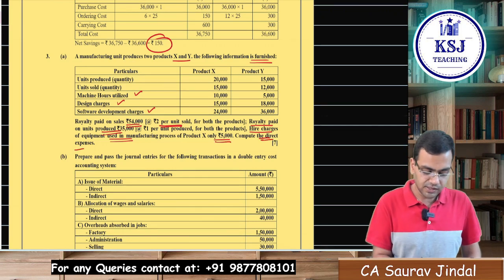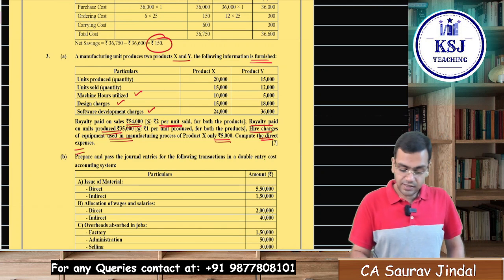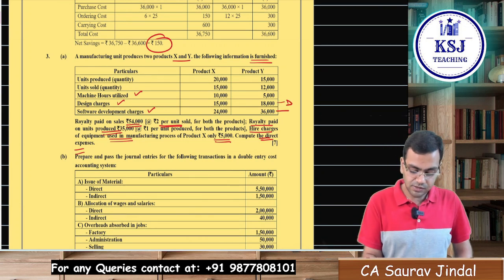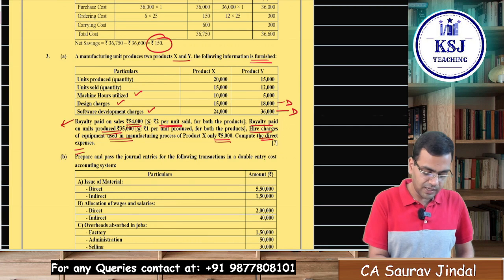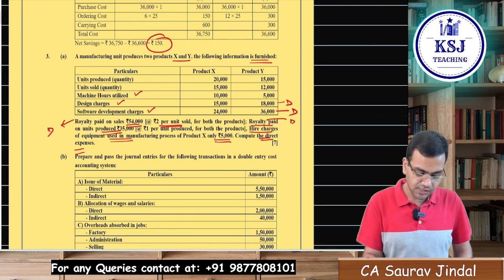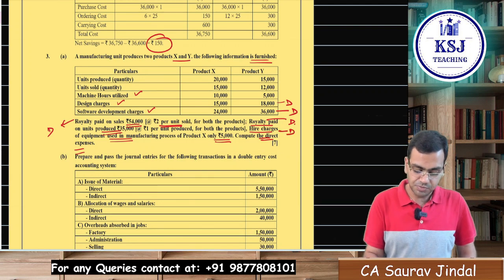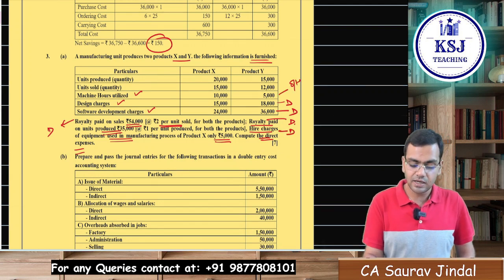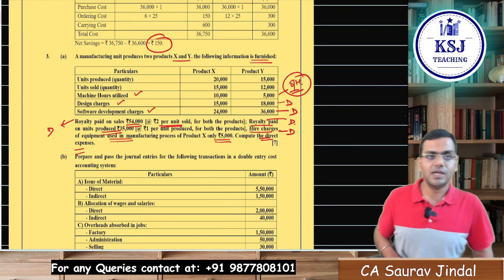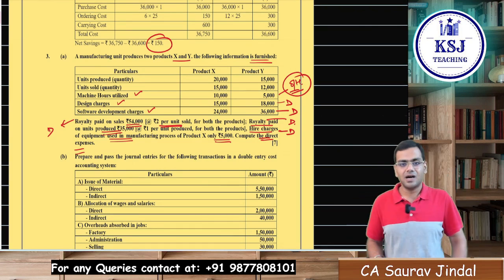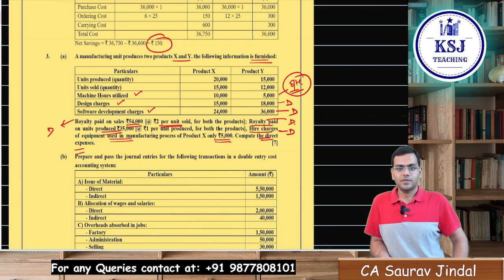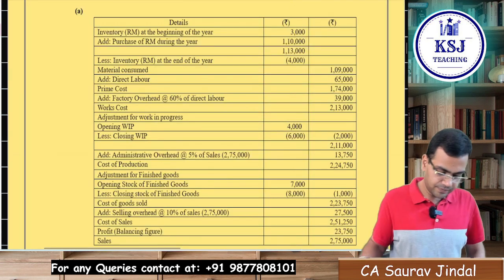Compute the direct expenses. Simple. Design charges, yes, a direct expense. Software development, yes. Royalty, a direct expense. Royalty on purchases, a direct expense. Production, the higher charges are direct expense. Now this machine hour, this is clearly an overhead, sir. For the machine hours, we are not going to take anything. Machine hours is an overhead, right? So not relevant for our discussion.